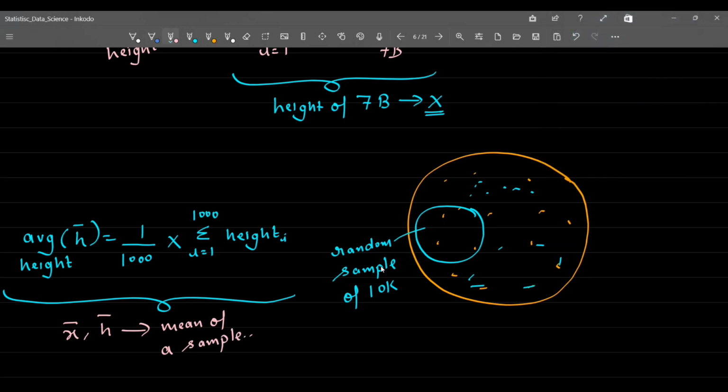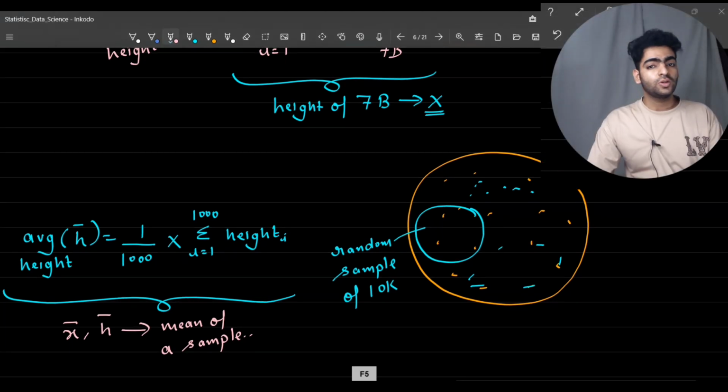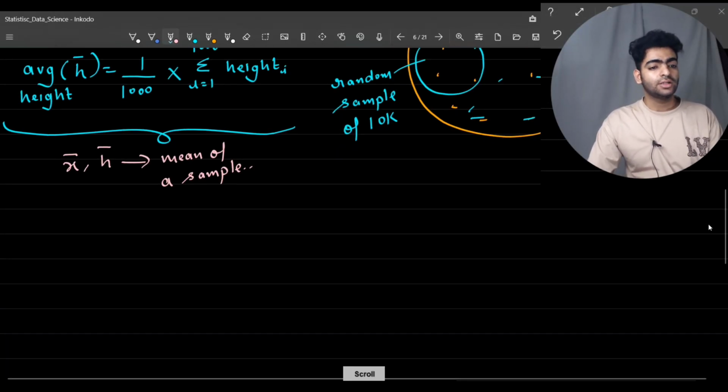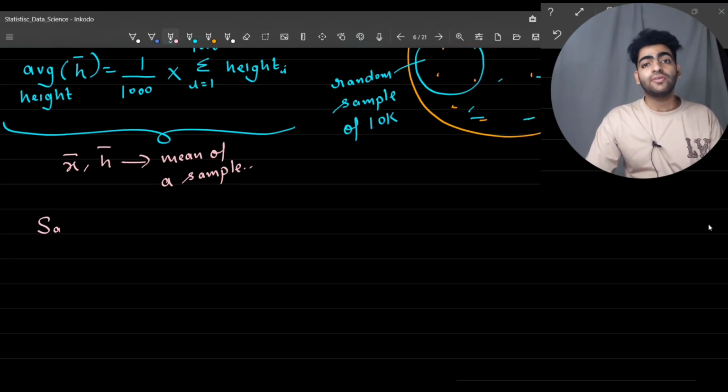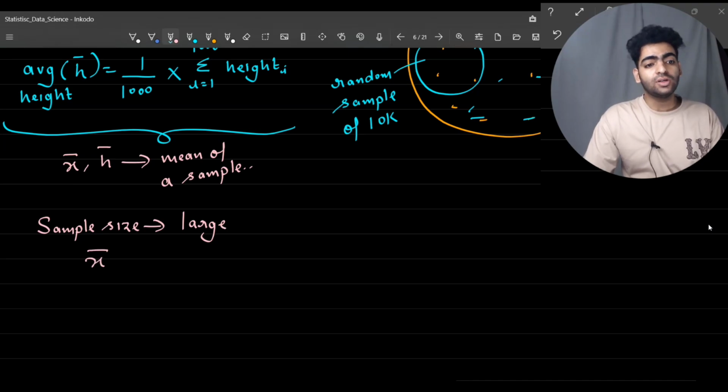This sounds interesting. Let's understand a couple more things. If the sample size we have extracted is fairly large, we can say that the sample mean will converge towards the population mean.